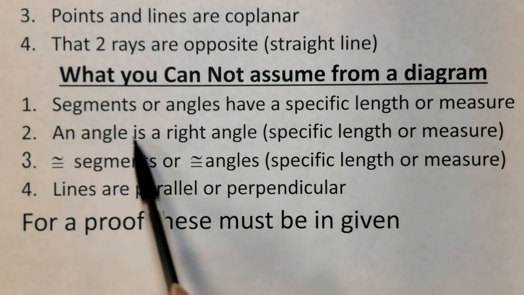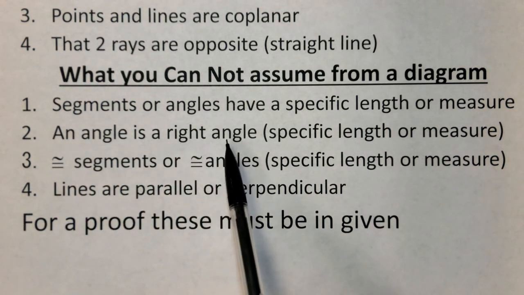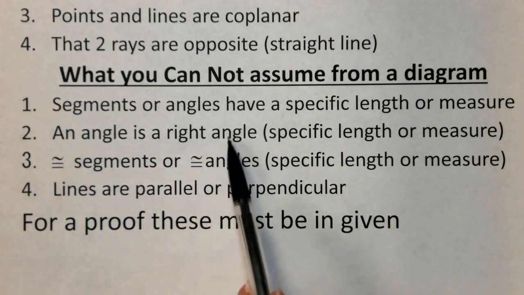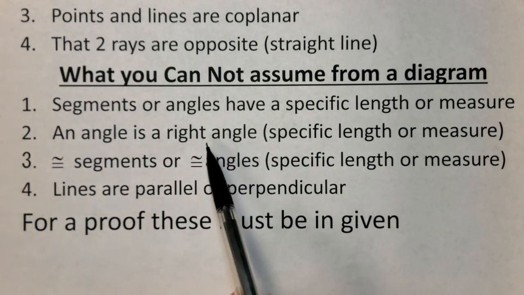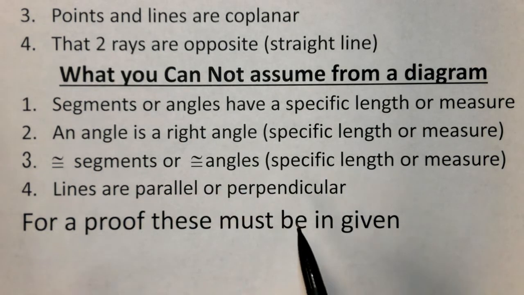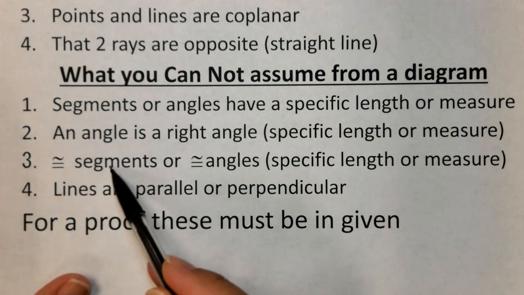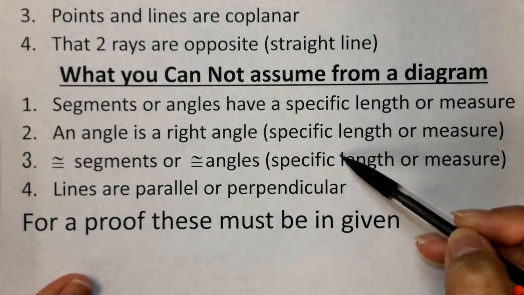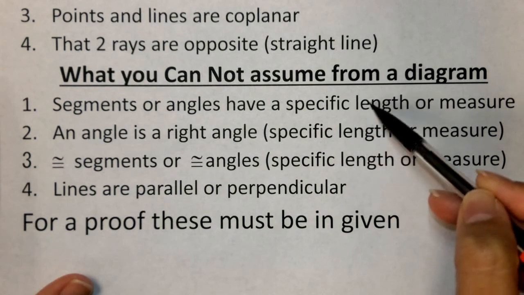We cannot assume that an angle is a right angle. That's doing the same thing as number 1. Even if it looks like an L-shaped angle, do not assume a right angle. We cannot assume that segments are congruent or angles are congruent. Again, we're doing exactly what we said not to do in step 1.